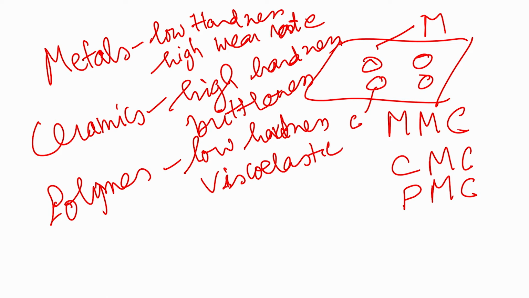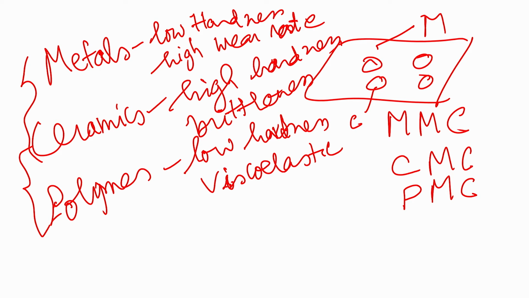So, the idea of a composite is that you combine the advantageous properties. You have both phases in the composite material and you aim to attain higher values of some specific properties. That is very important in the case of composites.